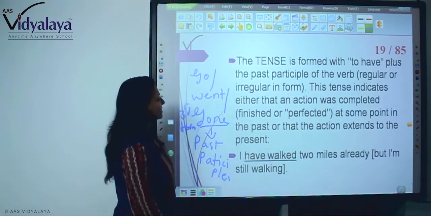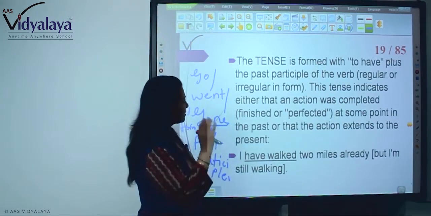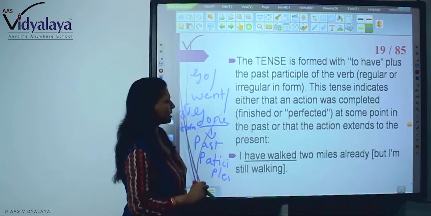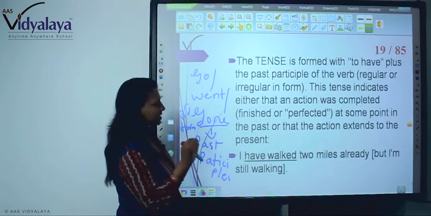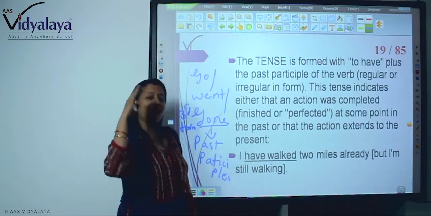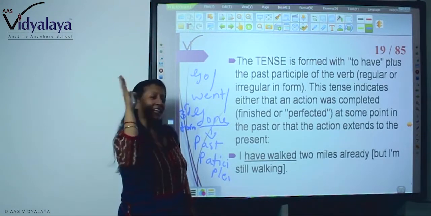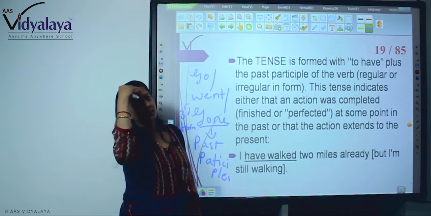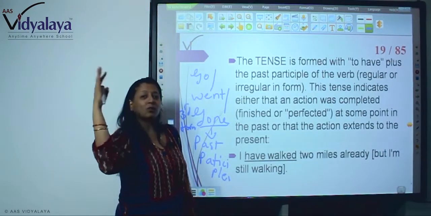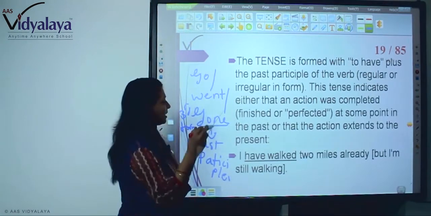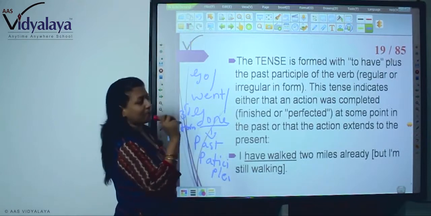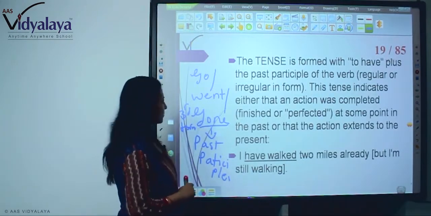This tense indicates either that an action was completed, finished or perfected at some point in the past, or that the action extends to the present. I have just finished. I had been in any place you can. I had been in Kolkata last year. So in this way you are seeing the present perfect, you are writing with the past participle, right?